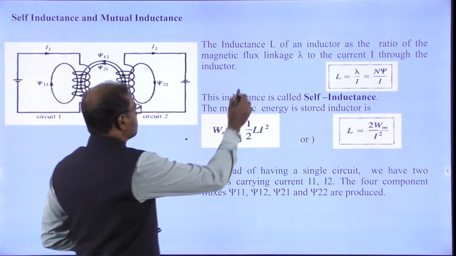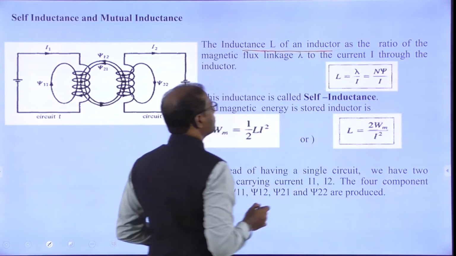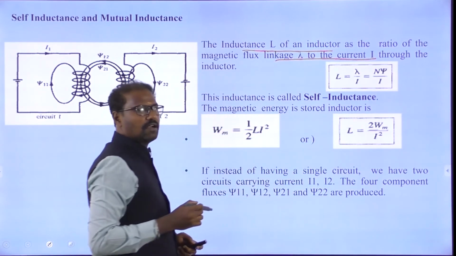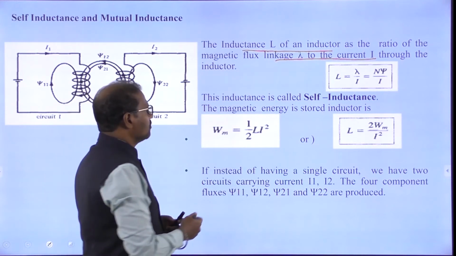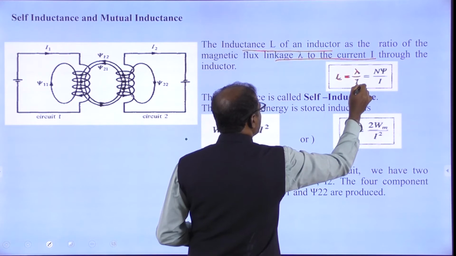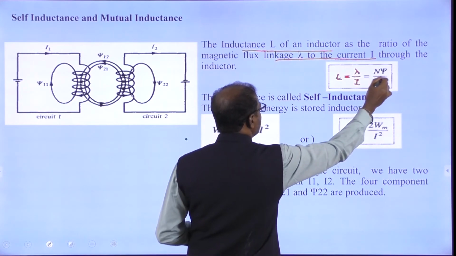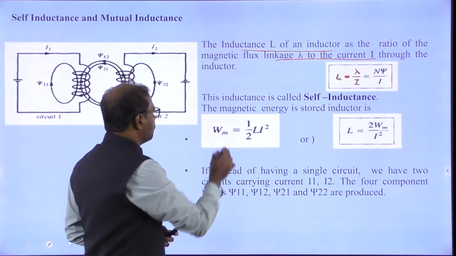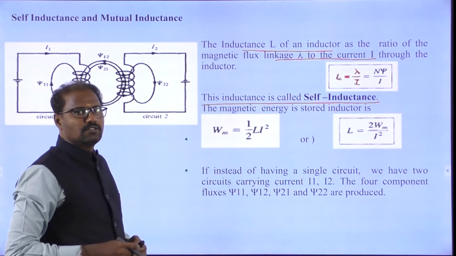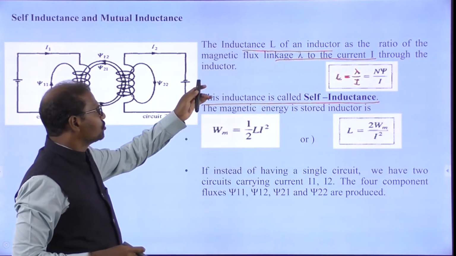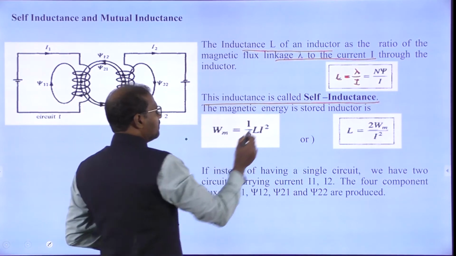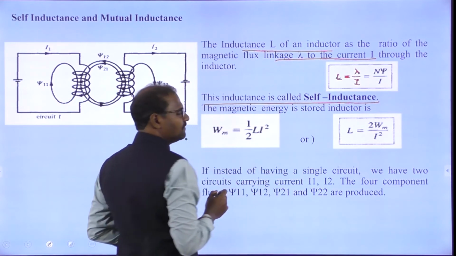So the inductance of the circuit, this inductor, is the ratio of the flux linkage lambda to the current I. Lambda is equal to N psi, so L is equal to lambda by I. This we can call self inductance. Self inductance means the ratio of the flux linkage lambda to the current I.